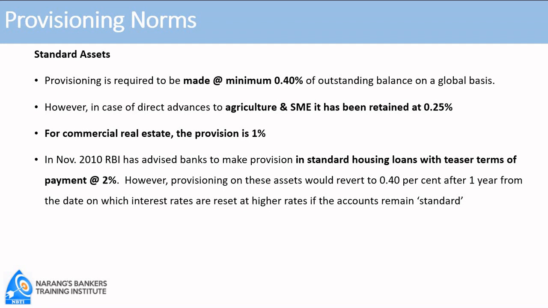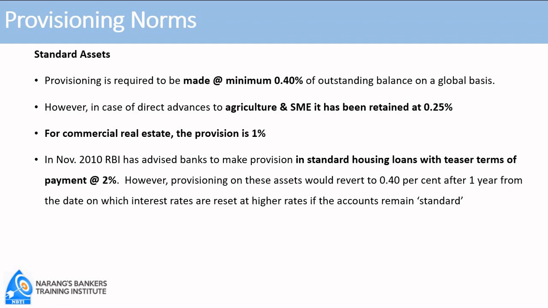When we say "don't tease me," mujhe tang mat karo. So what is this teaser term housing loan? Banks, in their bid to attract new customers to housing loans, offer them: we shall allow you a housing loan at 6%. Come to us, no bank is allowing you at 6%, we will allow you at 6%. But remember, after 3 years, the rate of interest will become 10%. So this is called teaser terms.